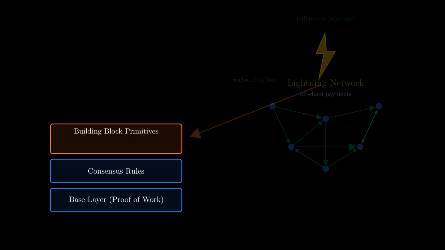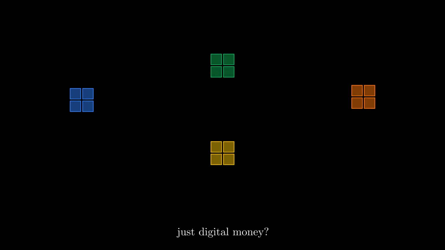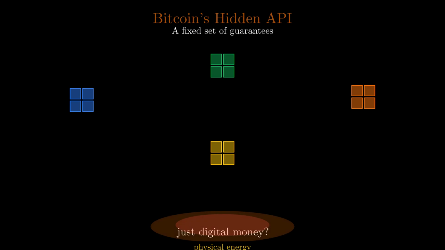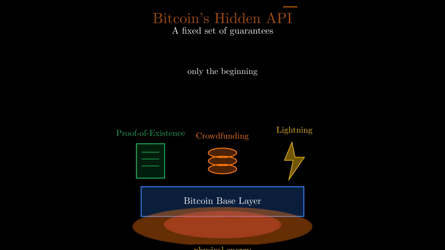The deeper lesson is this. Bitcoin's guarantees aren't features bolted on, they're properties enforced by consensus and underwritten by energy. Trust in this system is something you can measure in joules. So the next time someone calls Bitcoin just digital money, remember the hidden API beneath it: a fixed set of guarantees, backed by physical energy, that developers compose like Lego bricks. Proof of existence, crowdfunding, and Lightning are only the beginning. The base stays simple, the energy keeps stacking, and the applications keep growing above.